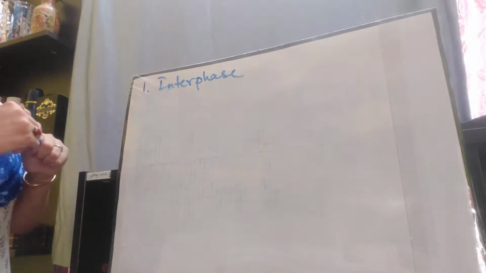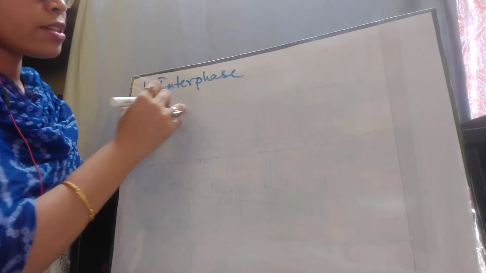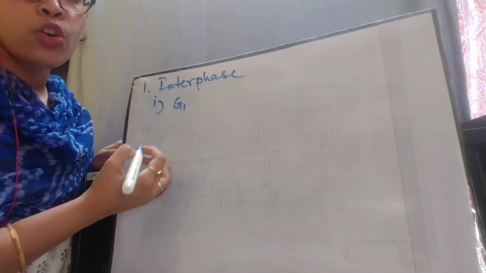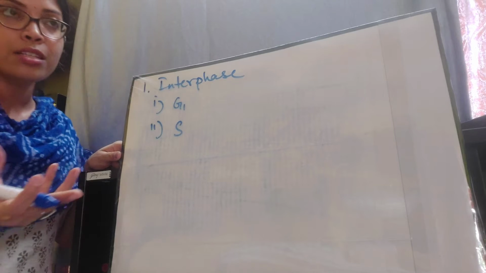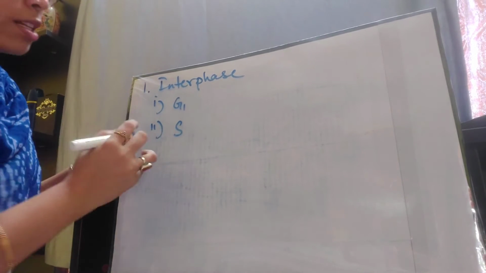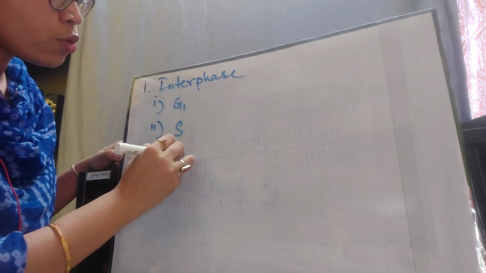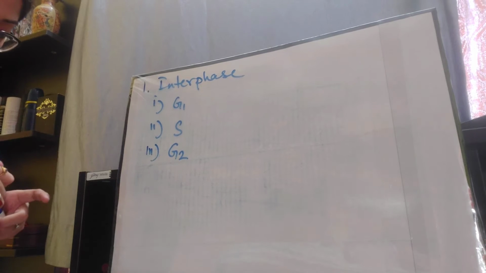Now as I said, the interphase has three subphases. Number one is the G1, also known as gap 1. Number two is the S or the synthesis phase. What synthesis takes place? DNA synthesis takes place. And number three is the G2 or the gap 2 phase.